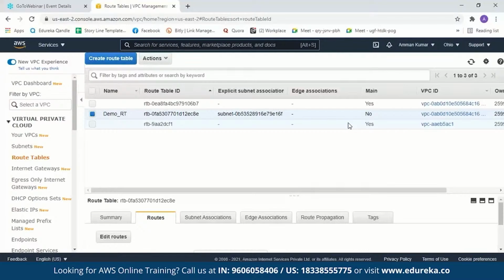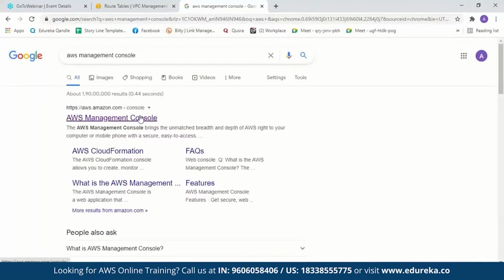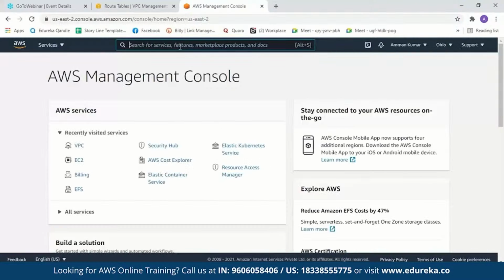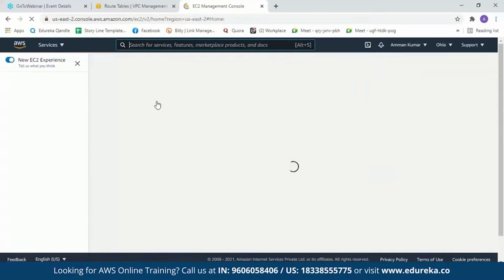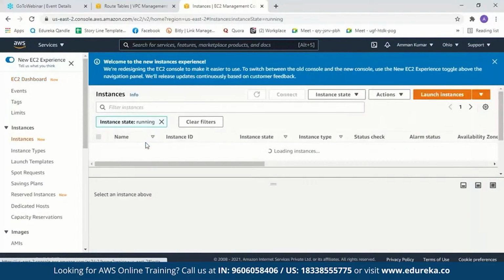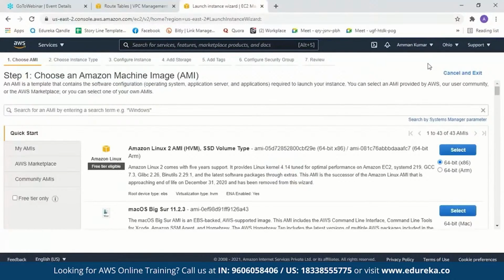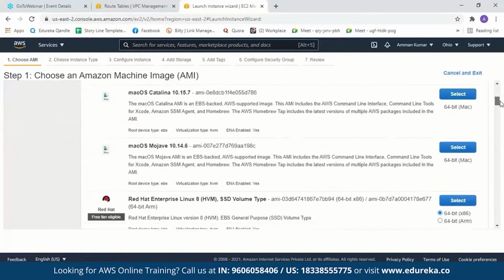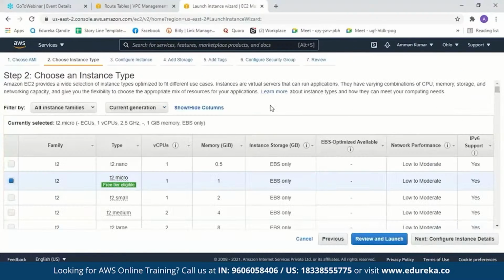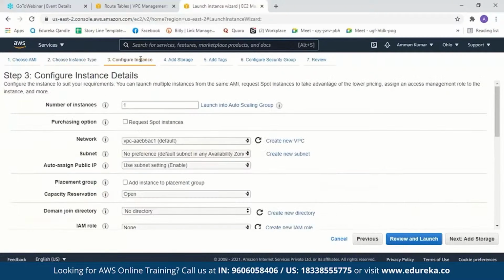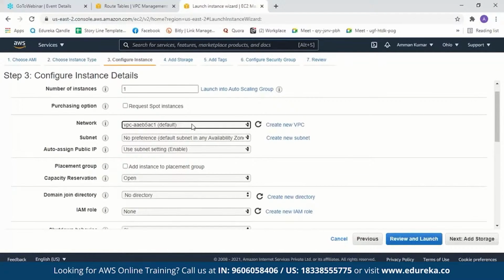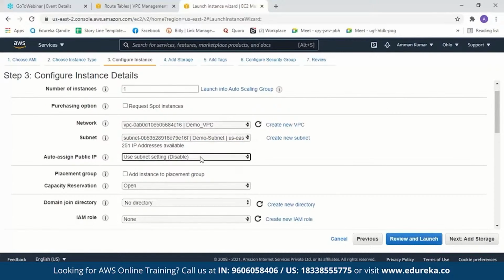Now let us see if we can launch an instance in our VPC. Let me go to a new tab, AWS Management Console. Let me type EC2 over here. I'll go to instances. I'll go to launch instances. Here, let me launch a Windows instance. So I'll select Windows. Now I'll select this instance and then go to configure instance. Now here under network, I'll remove the default VPC network and set my network. I'll change the subnet also. And we also have to change the auto assign public IP to enable. We will enable this to create a public IP.